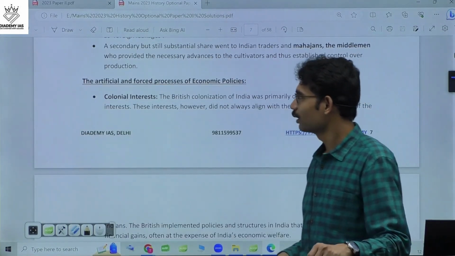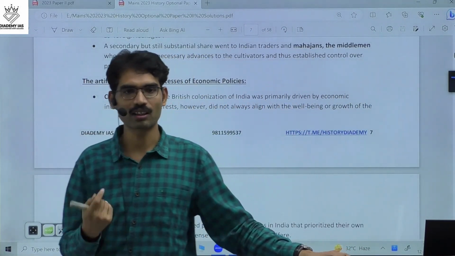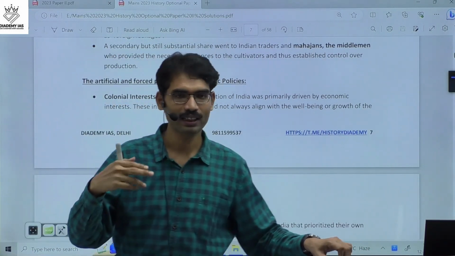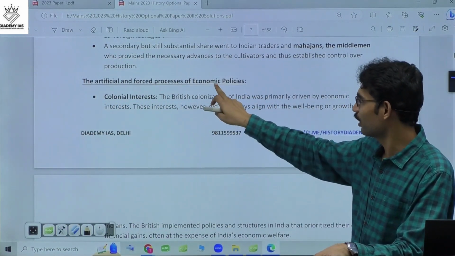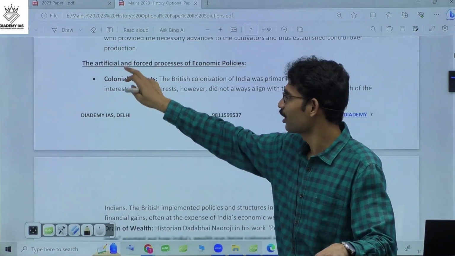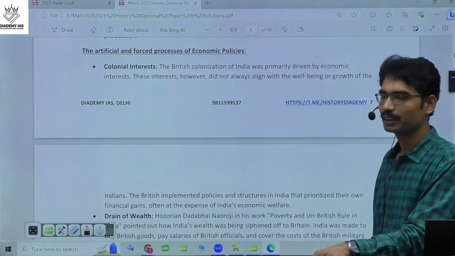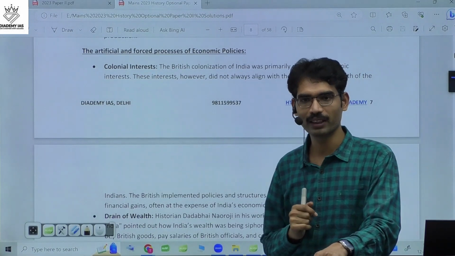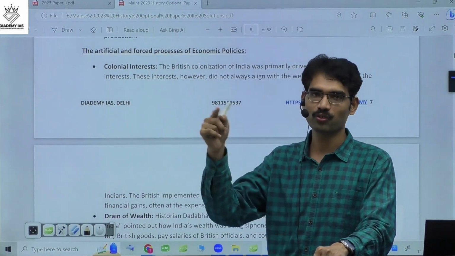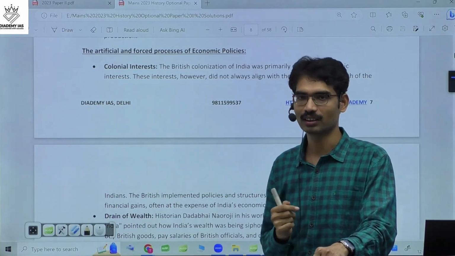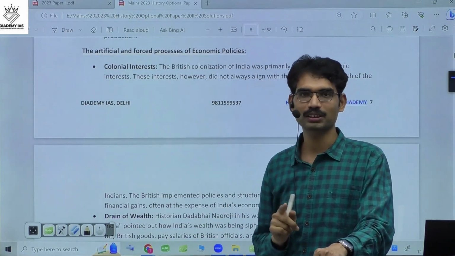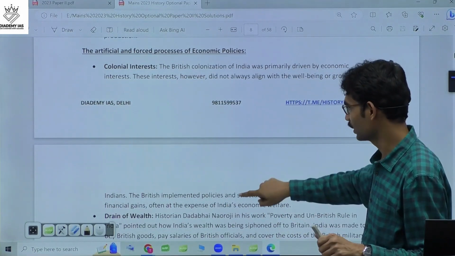The artificial and forced process. How is it an artificial one? We have to see the reasons for the artificial commercialization. Colonial interest, they wanted always raw material from India. That is why they forced commercialization. That is the colonial intention. But the outward projection is development of agriculture.